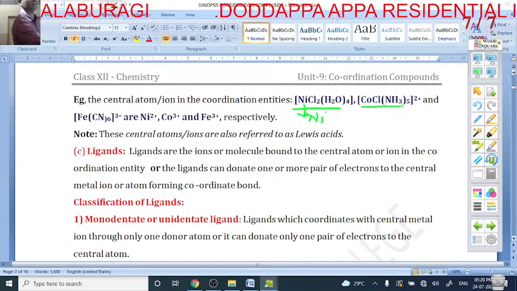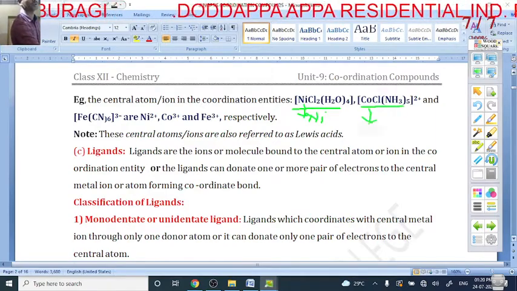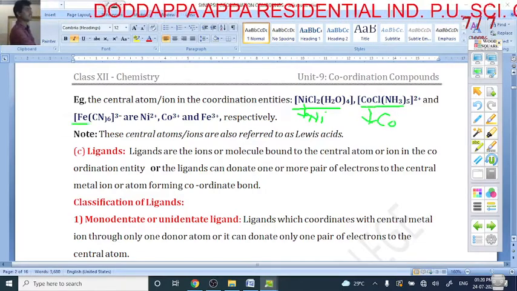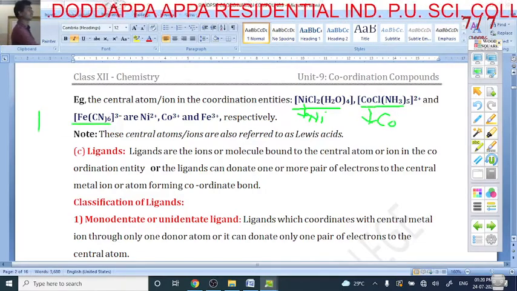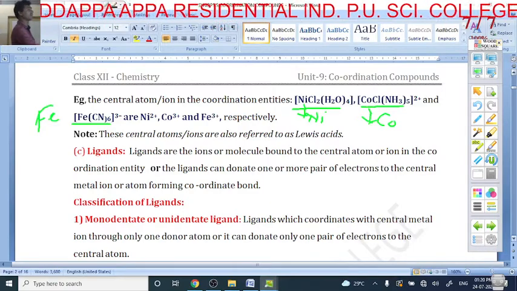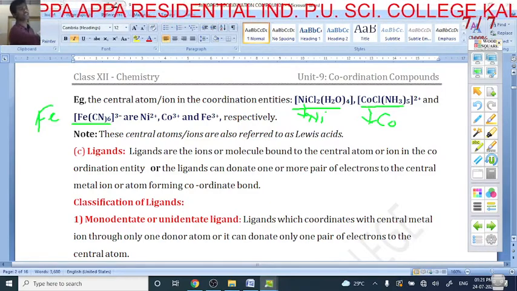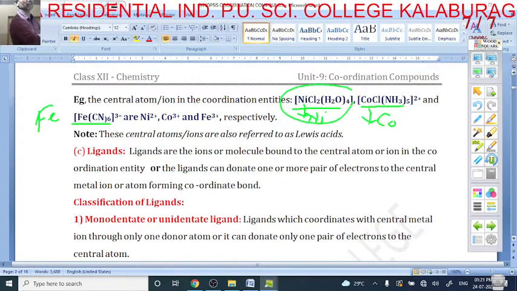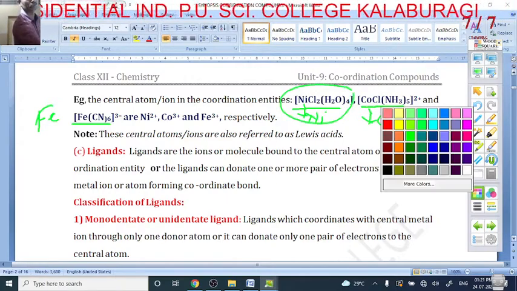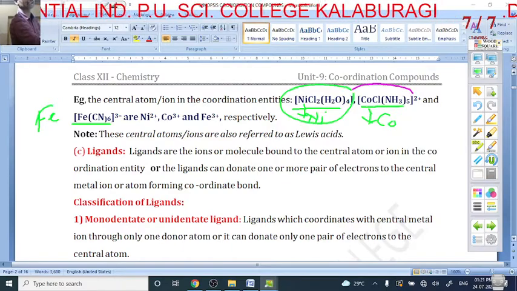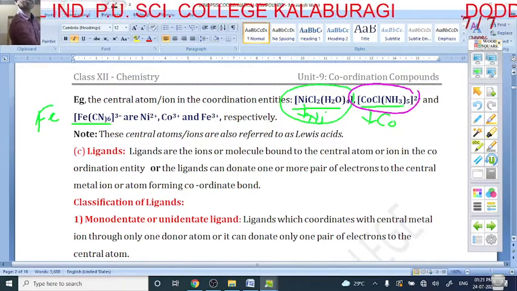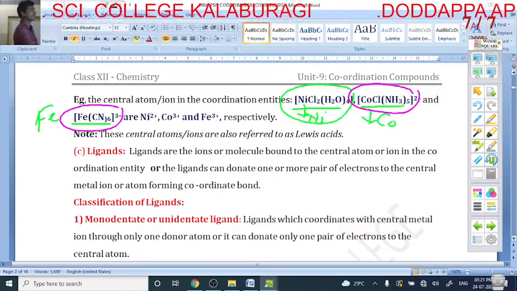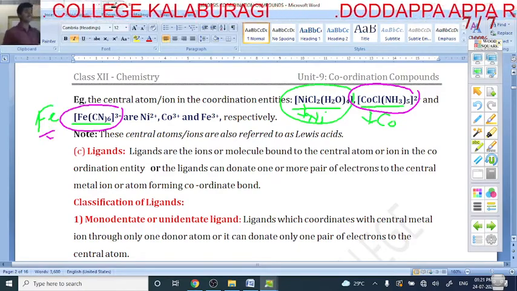And in this complex, which is the central atom? Cobalt is the central atom. Similarly, in this case the central metal atom is what? Iron. So these are the coordination entities. This is the first coordination entity, nickel is the central atom. The second coordination entity, the central atom is cobalt. And this is the third coordination entity, the central atom is iron.